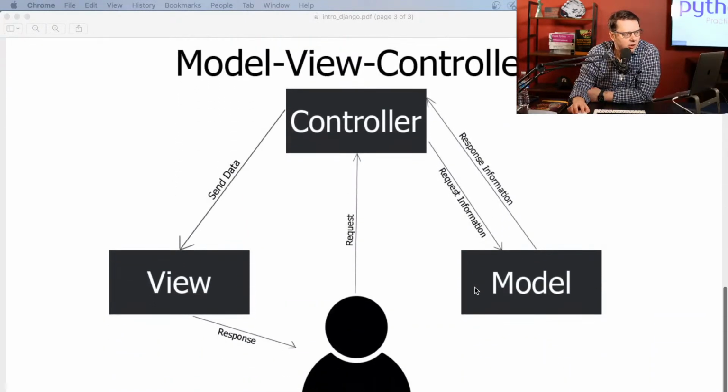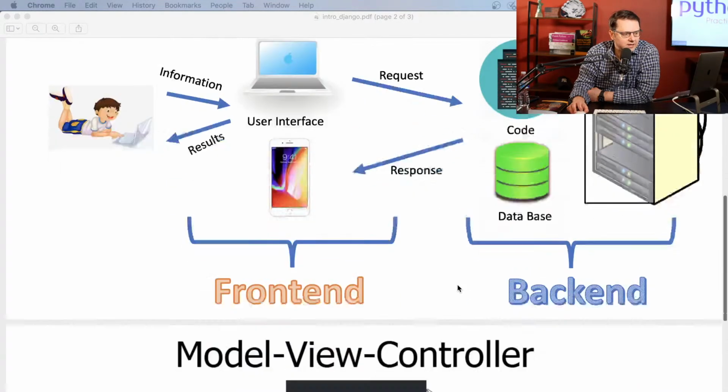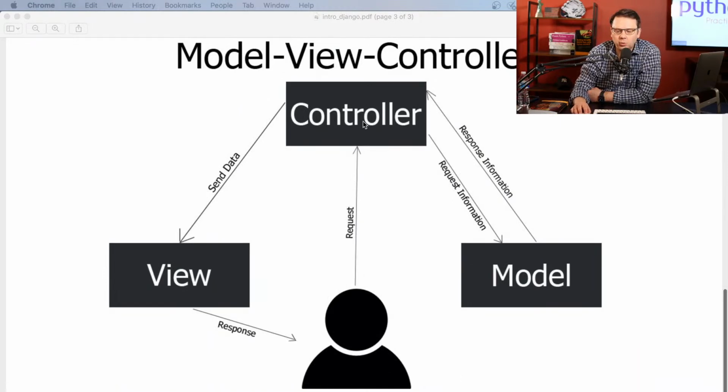All right, so let's talk a little bit about MVC because this is important. Pretty much 90% of all apps use this architecture, model view controller. If we translate this nice image, it all comes down to this: there is a user, the user sends a request, and then there is a controller. So what is a controller? A controller is code that manages everything. It's kind of like a manager.